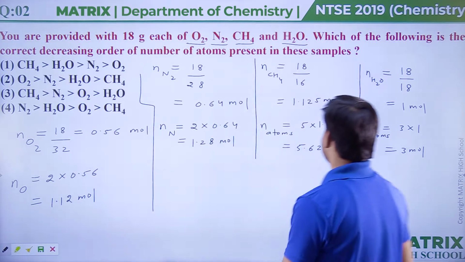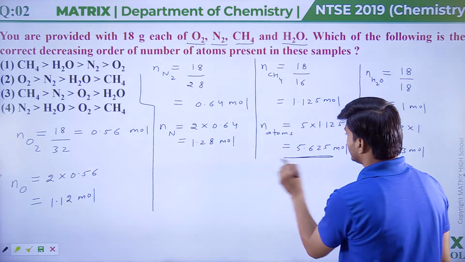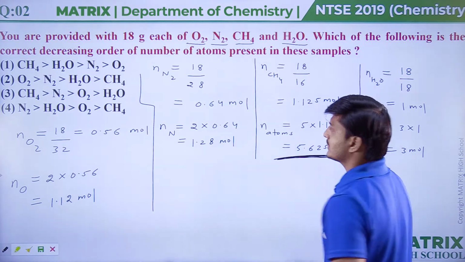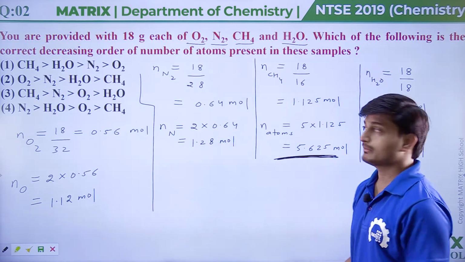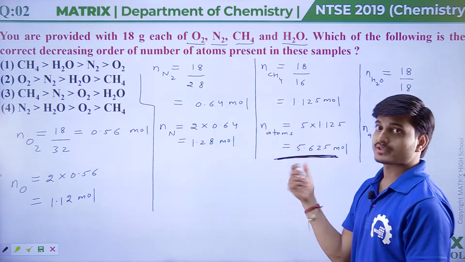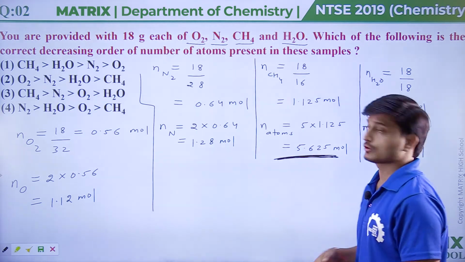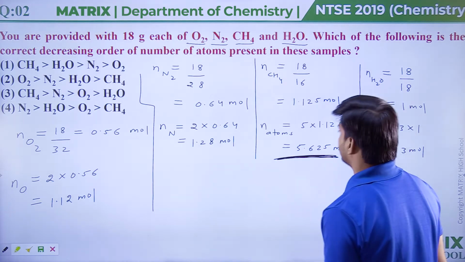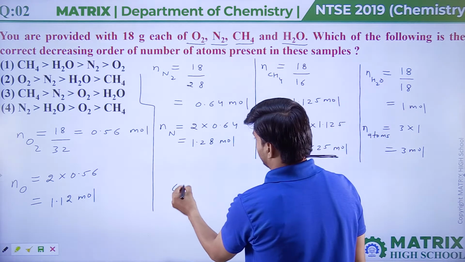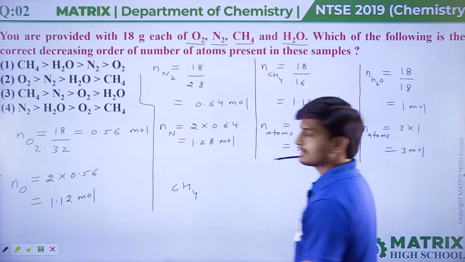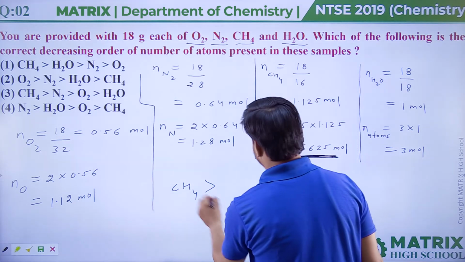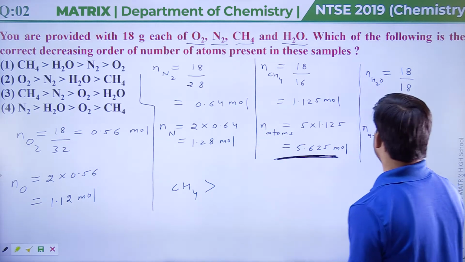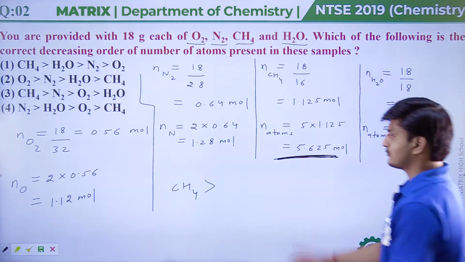So obviously we can say here in this option, in CH4, the number of atoms will be maximum because the moles of atoms are maximum. That's why the number of atoms also will be maximum here. So first of all, CH4 will come. CH4 will have the maximum number of atoms. Okay, then H2O will come. H2O has 3 moles of atoms, so H2O will come.